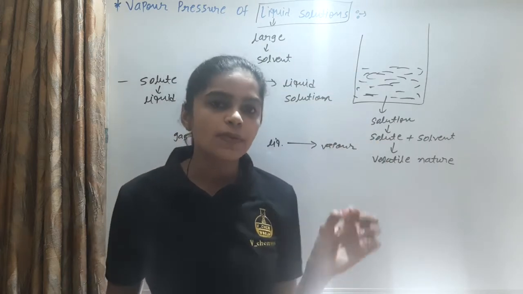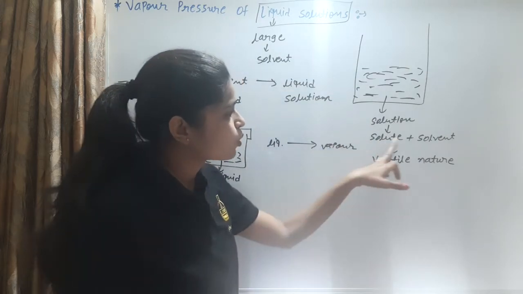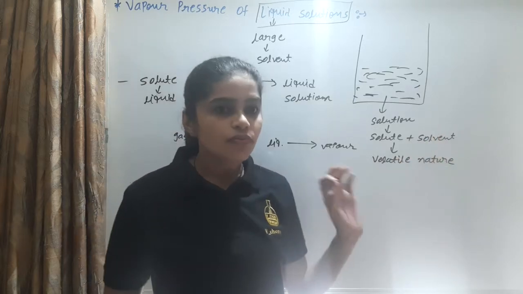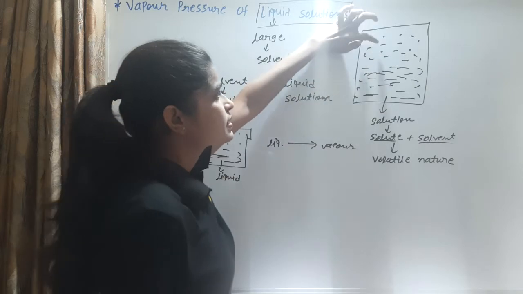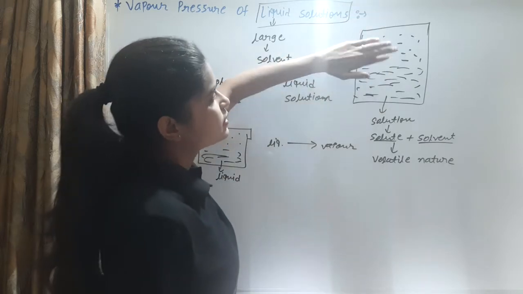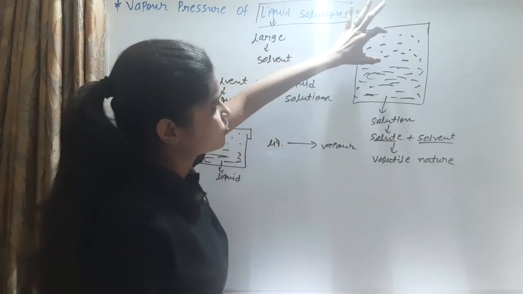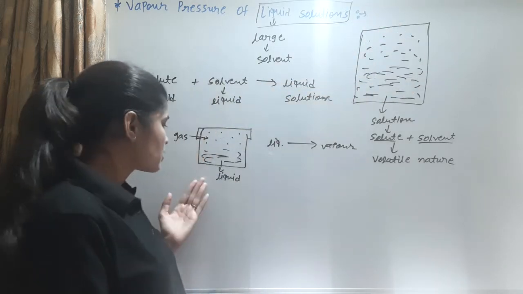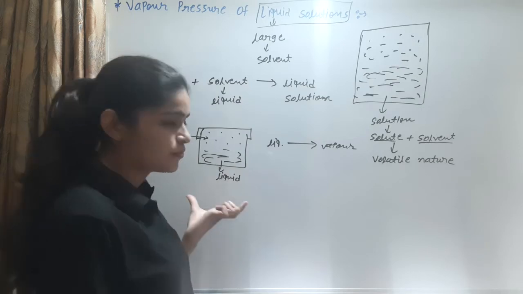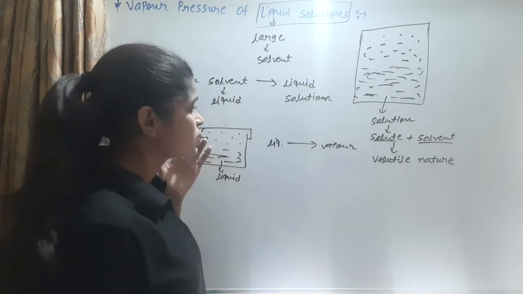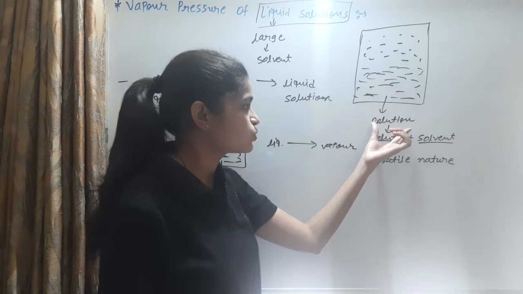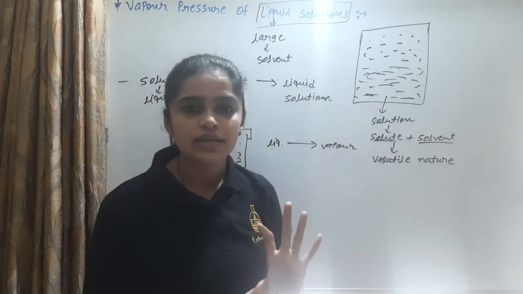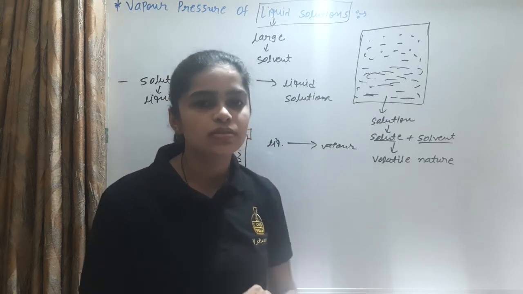So this total pressure depends on the solute and solvent pressures. For example, first this is the gaseous form, where the liquid converts into its gaseous form. In the earlier case only a liquid converted into vapor form, but in this case, the solution means solute and solvent are present. Both solute and solvent are liquids and they convert into their gaseous form.